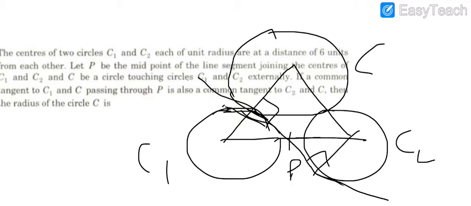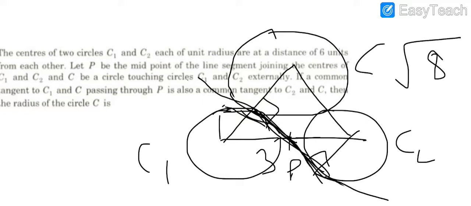Now using Pythagoras theorem, this is 1 and this is 3 because P is the midpoint of the line joining the centers of C1, C2. So if you use a right angle triangle with hypotenuse of 3 and one side 1, then the other side will be root of 3 square minus 1 square, that is root 8. So this length will be root 8 and likewise this will also be root 8. So this total length, which we can call the length of the common tangent to C and C2, will be 2 root 8.